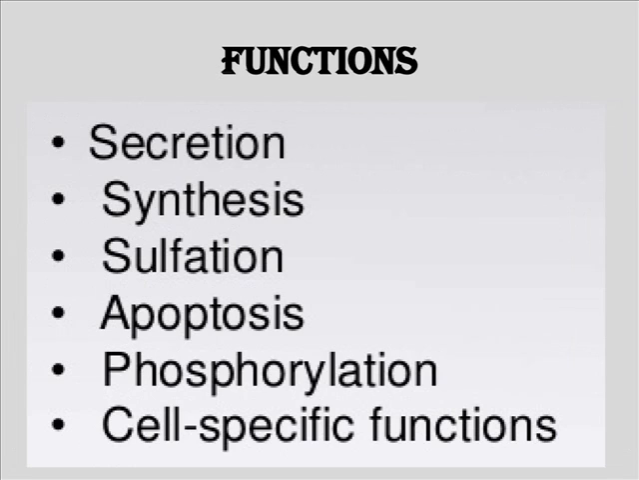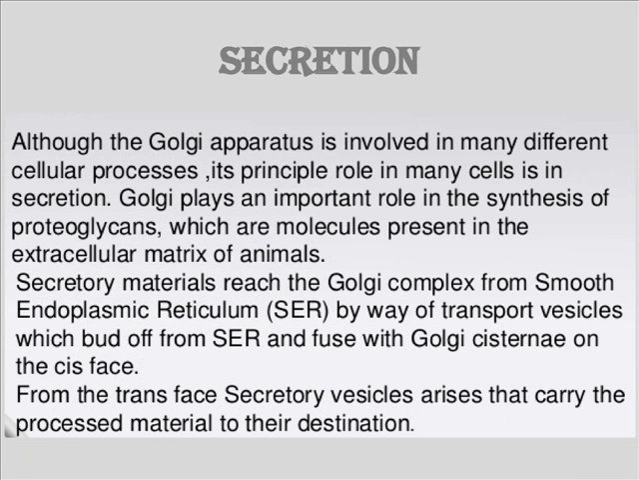Coming to the functions of the Golgi apparatus, they are involved in secretion, synthesis, sulfation, apoptosis, phosphorylation, and cell-specific functions. So now we will see each and every function in detail. Although the Golgi apparatus is involved in many different cellular processes, its principal role is in secretion. It plays a very important role in the synthesis of proteoglycans, which are molecules present in the extracellular matrix of animals. Secretory materials actually reach the Golgi complex from the smooth endoplasmic reticulum by way of transport vesicles,